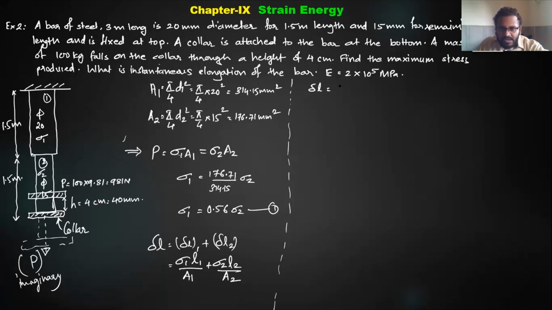So sigma 1 I write as 0.56 sigma 2 into 1500 divided by 314.15, plus sigma 2 into 1500 divided by 176.71.